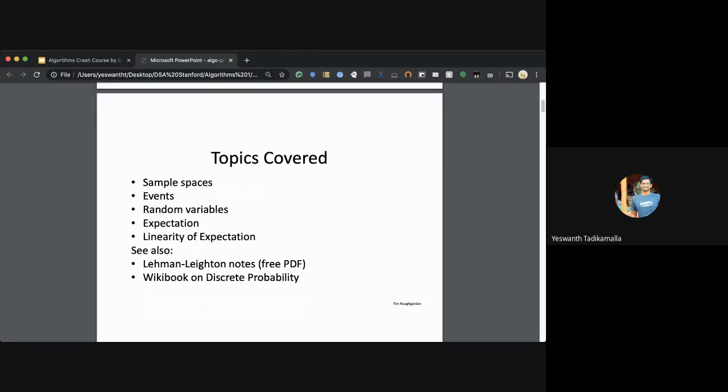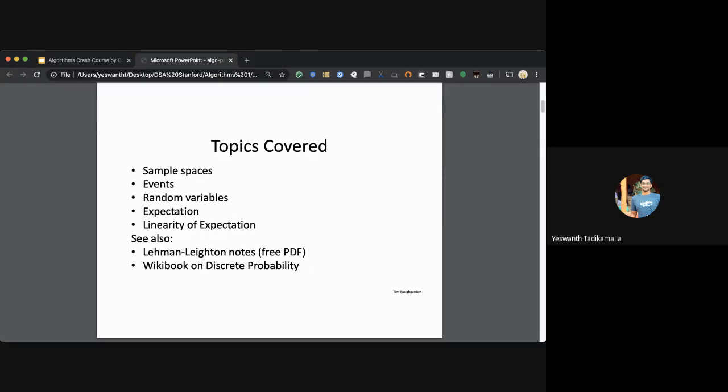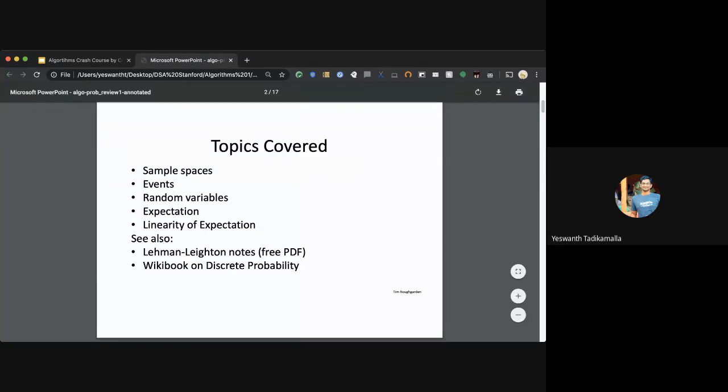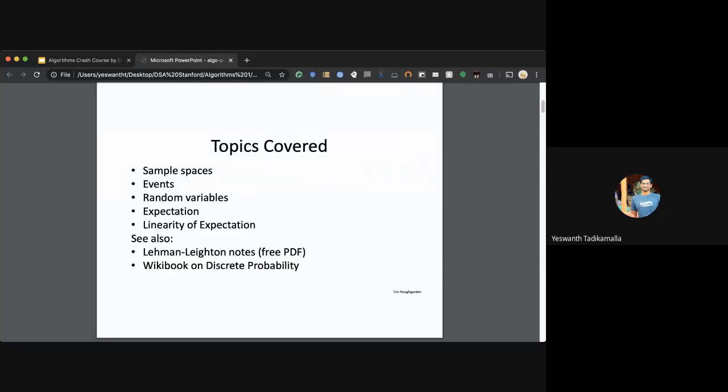The reason I'm trying to cover probability also is that some range of interview questions are concentrated on N choose K, NCK, NPK, something like that. So I think covering what a sample space is, what a random variable is, will help you understand and assess some of the algorithms better. And I'm assuming that you understand what NCK and NPK are.